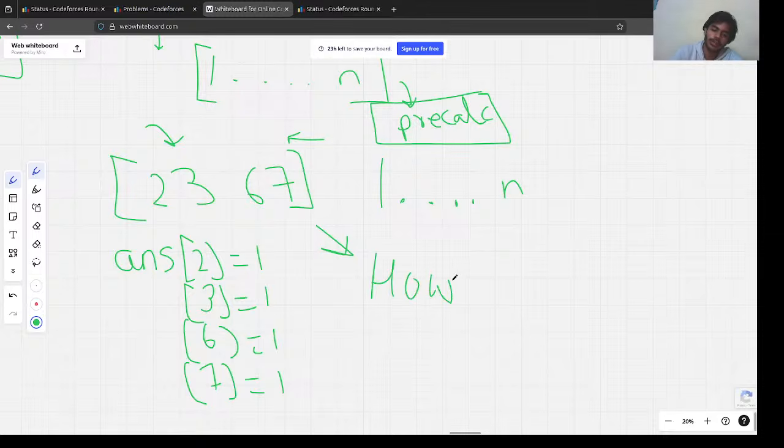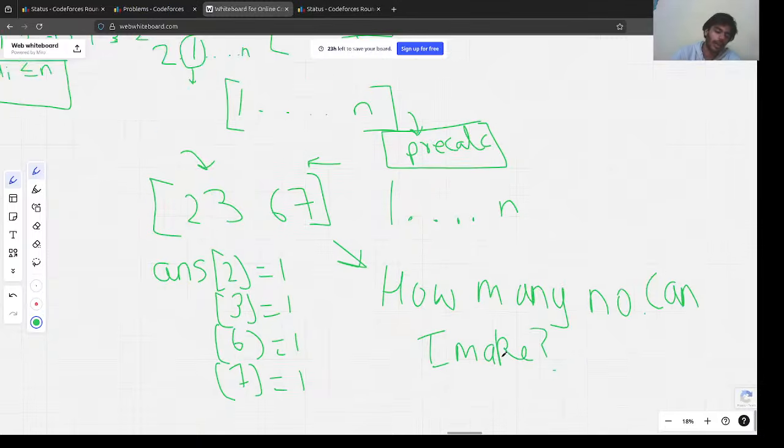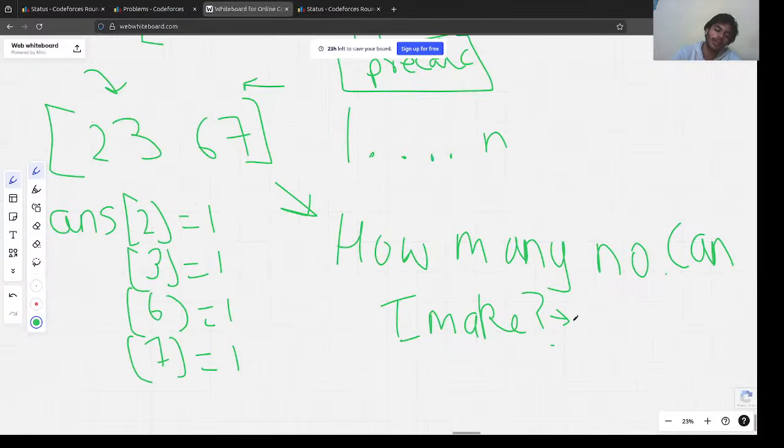How many numbers can I make? And while calculating these numbers, I'll also store the answer, how many elements I required, the number of elements required.